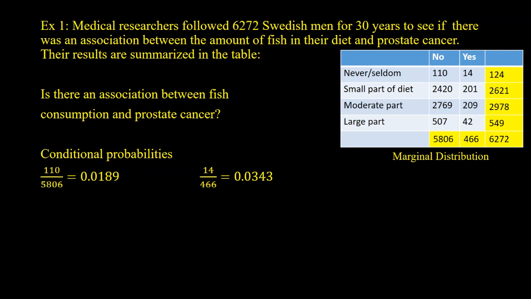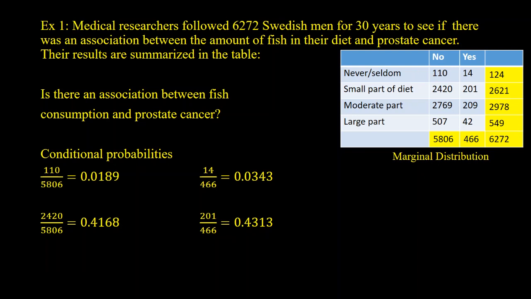We'll do this for the next row as well, small part of the diet. So small part, we have 2,420 over 5,806, which gives us 0.4168. For yes, they develop prostate cancer, it's 201 over 466, which is 0.4313. And then we repeat that for moderate part and large part. We just go through the same calculations. We now have a conditional frequency distribution.